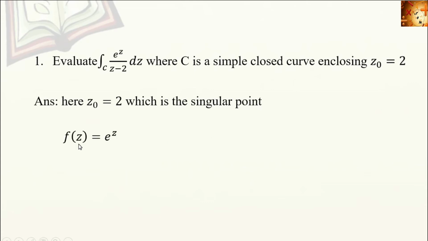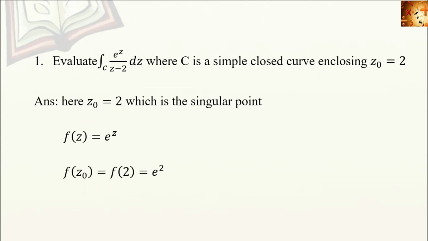Here, the corresponding function is f of z by z minus z0. Comparing with that, we get f of z equal to e raised to z. Next, e raised to z0, that is f of 2, is equal to e raised to 2, because here we are using Cauchy's integral formula. The formula is f of z0 equals 1 by 2 pi i integral over C f of z by z minus z0 dz, or otherwise the integral of f of z divided by z minus z0 dz is equal to 2 pi i into f of z0.